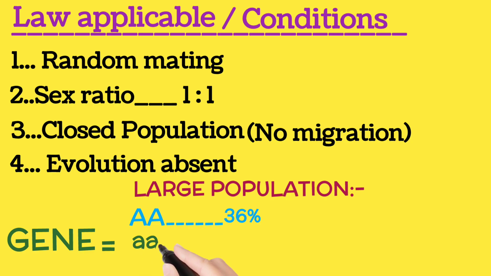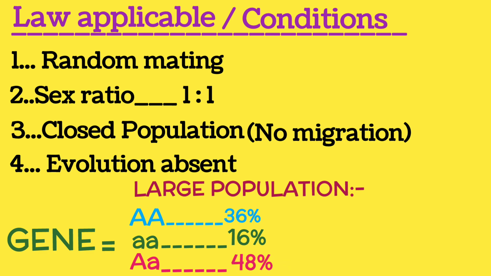Accordingly, we can write one more type of combination, small a, small a. It will be the homozygous recessive form of the gene present in the population with gene frequency 16%. We have one more case of this gene. For example, sometimes the gene may be present in the form of capital A, small a. It is called a heterozygous form. Suppose its frequency is 48% in the population.